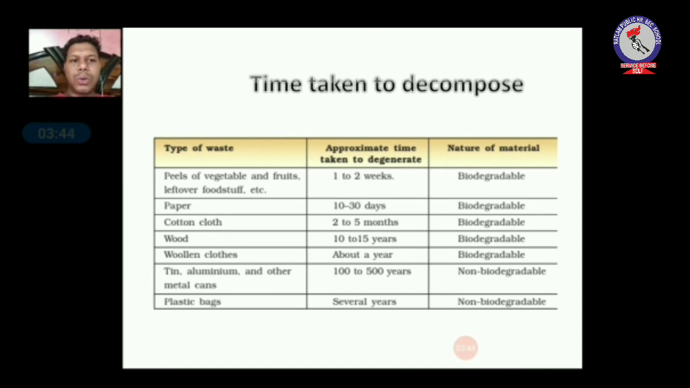Then another is cotton cloth. It takes about 2 to 5 months and it is also biodegradable. Wood is also biodegradable. It takes about 10 to 15 years to decompose. Woolen clothes take about a year to decompose and are also biodegradable. Metals like tin, aluminum and other metal cans take about 100 to 500 years to decompose, and they are non-biodegradable. And last is plastic bags. They take several years, maybe 100, 500 or even 1000, and are also non-biodegradable.